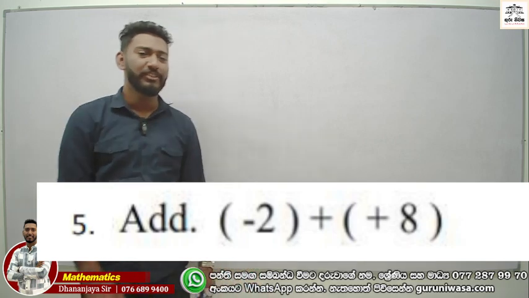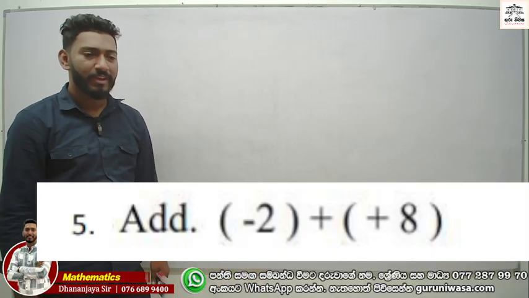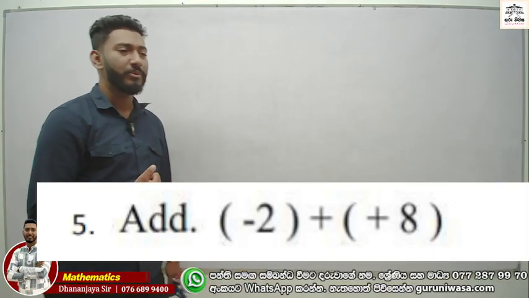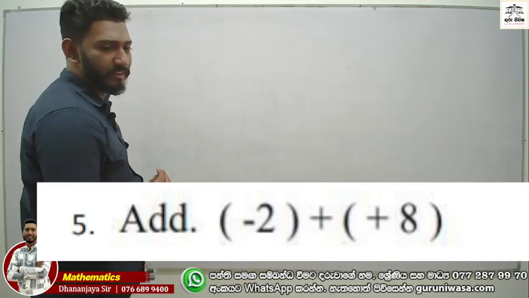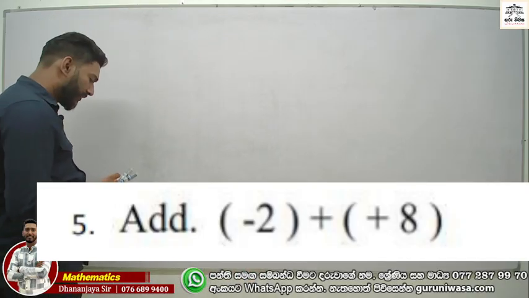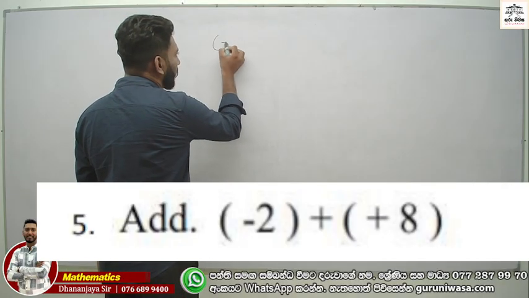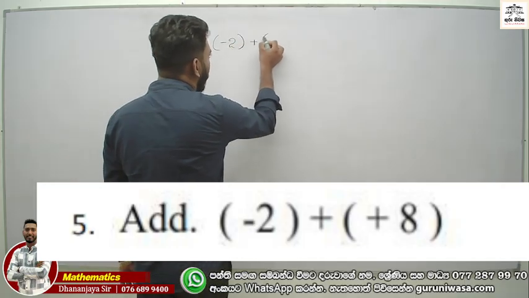Now, this is the fifth one. Add minus 2 and plus 8. Minus 2 and plus 8, right? Now we can write it as minus 2 and plus 8.